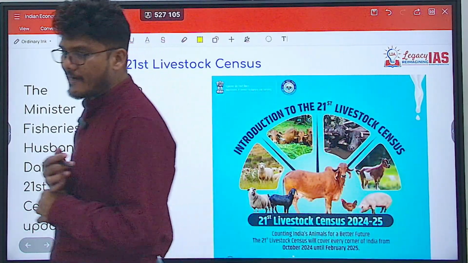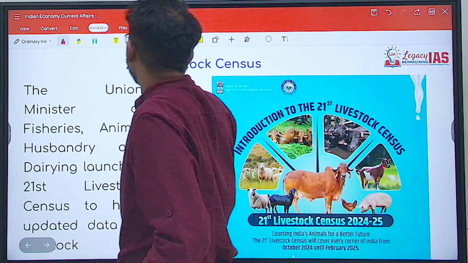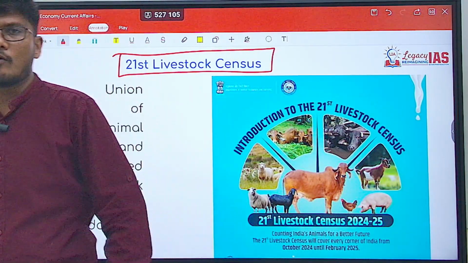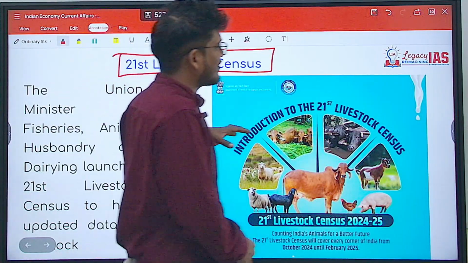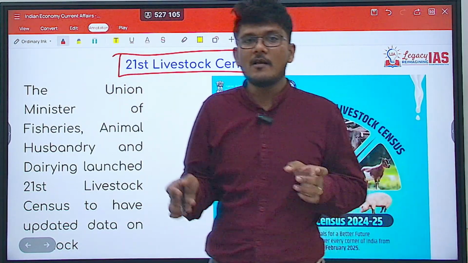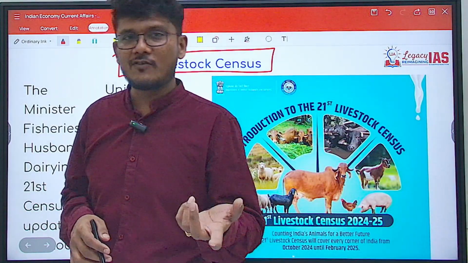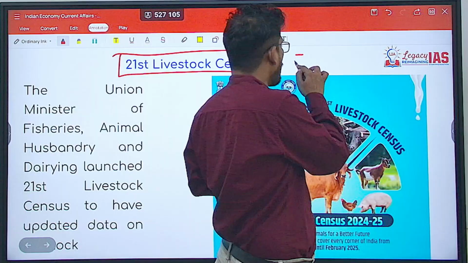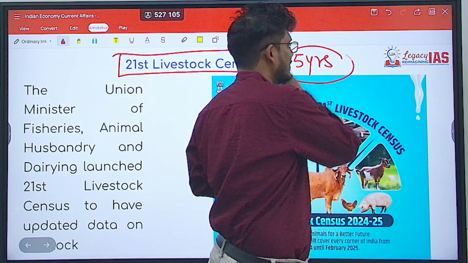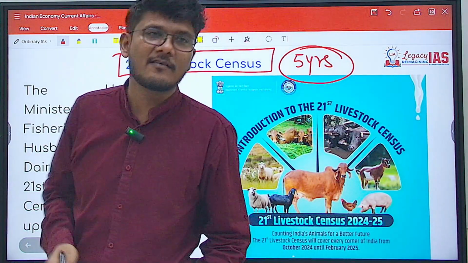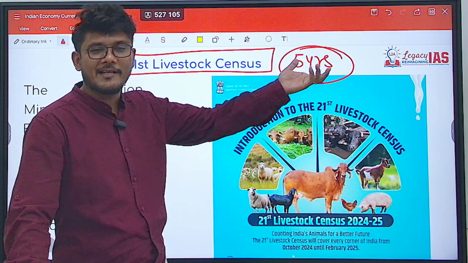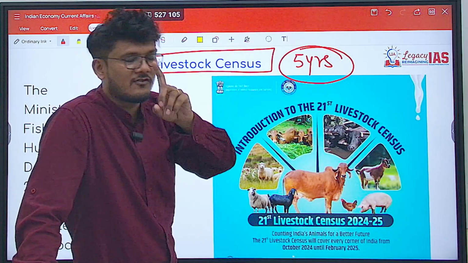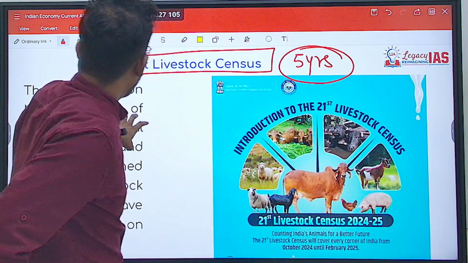Now, moving ahead to the livestock census, the 21st livestock census. Human census happens once in 10 years, but try to remember it in this way. Animals probably are more important. That is why their census is done once every 5 years. So not to say that that is the case. It may be more equal or less, but the idea is, remember that the livestock census is done once in every 5 years.